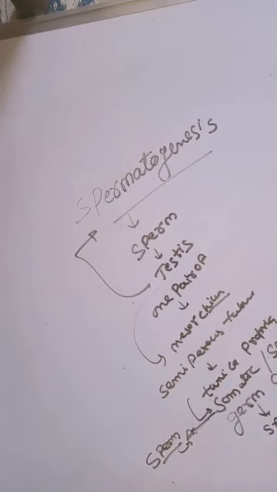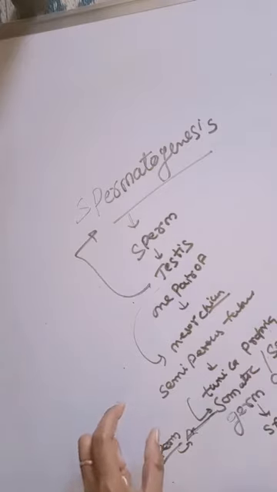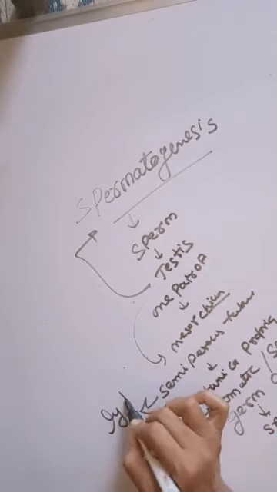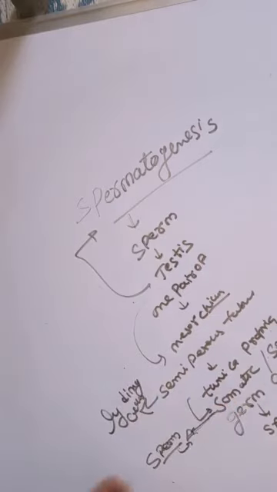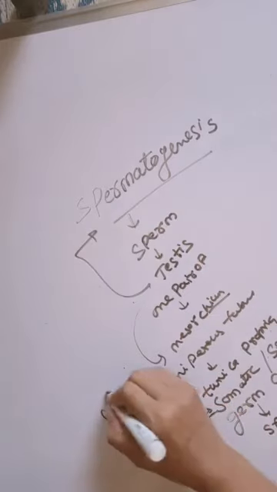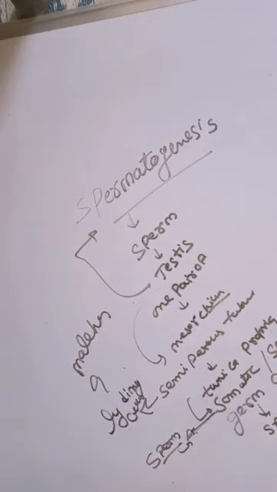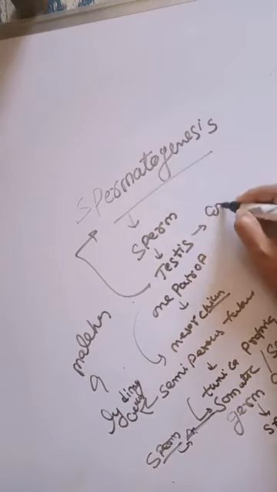And seminiferous tubules remain separated by the Leydig cells, and Leydig cells secrete the male hormone. Testes act as an endocrine and exocrine structure.